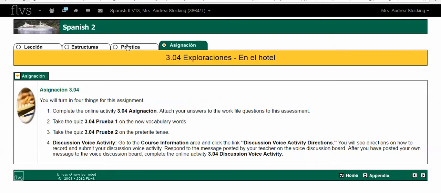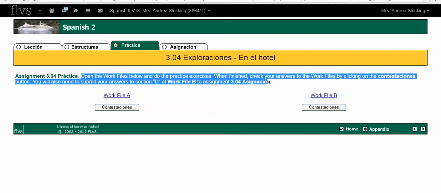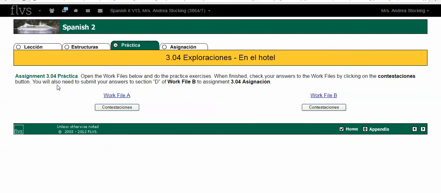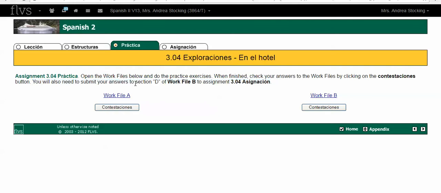So when I click on Practica, it says here, let's read these directions. Open the work files below and do the practice exercises. When finished, check your answers to the work files by clicking on the Contestaciones. Here's the main thing we need to know. You will need to submit your answers to section D of work file B. So for 3.04 Asignación, we are going to do section D of work file B.